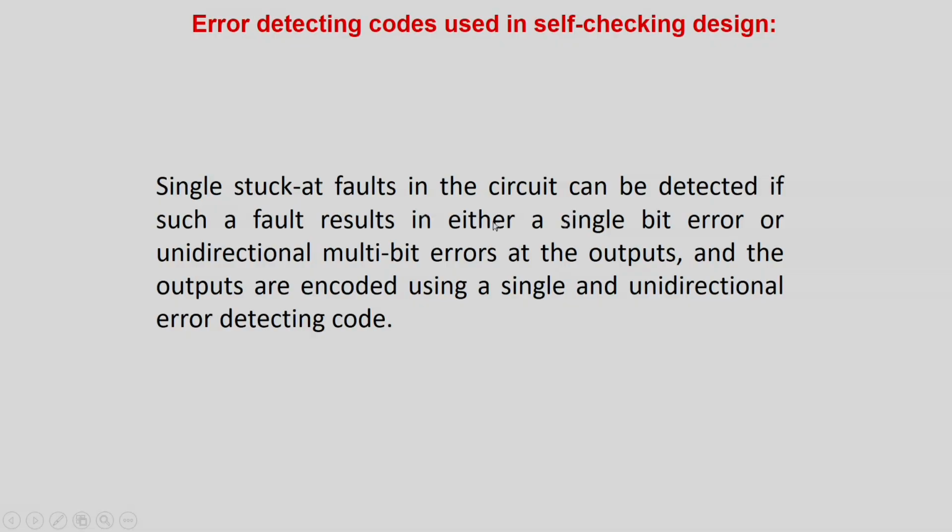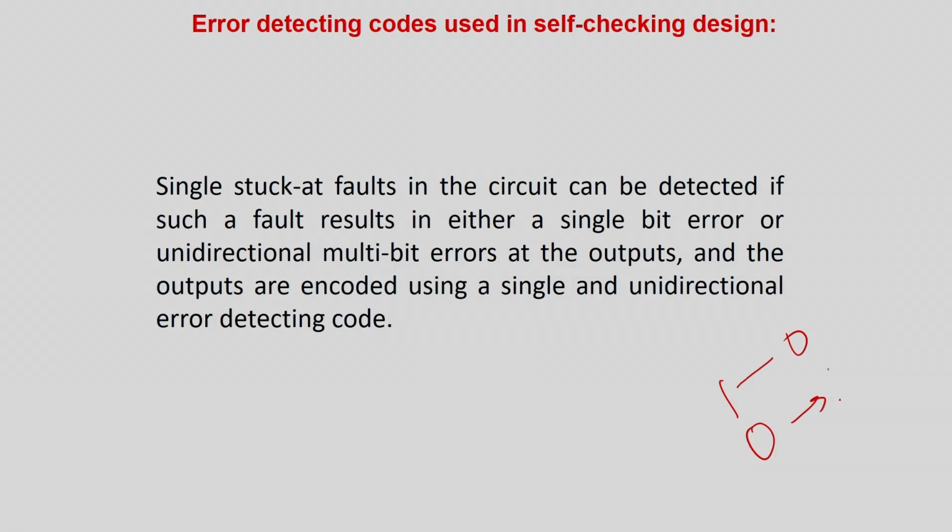In conclusion, single stuck-at faults in the circuit can be detected if such a fault results in either a single bit error or unidirectional multiple bit errors at the outputs, and the outputs are encoded using a single or unidirectional error detecting code. That means it has been shown theoretically that if the circuit has been encoded using a single error detecting code, that is parity, or a unidirectional multi-bit code like m out of n code or unordered codes, then stuck-at faults will be detected if they lead to a single bit output fault or multiple bit unidirectional fault.